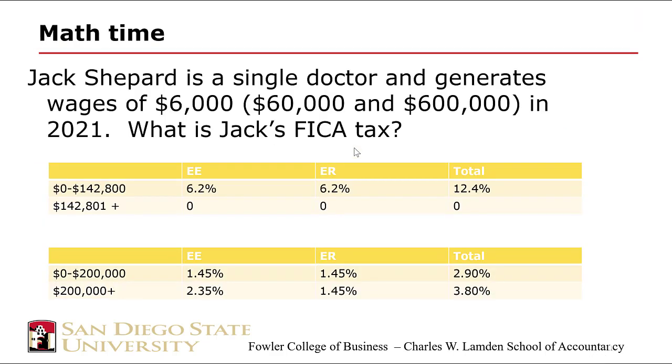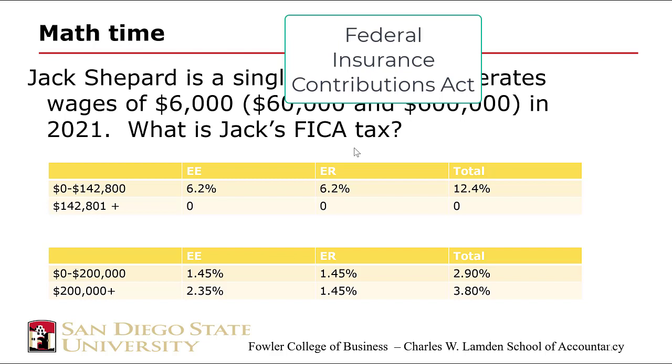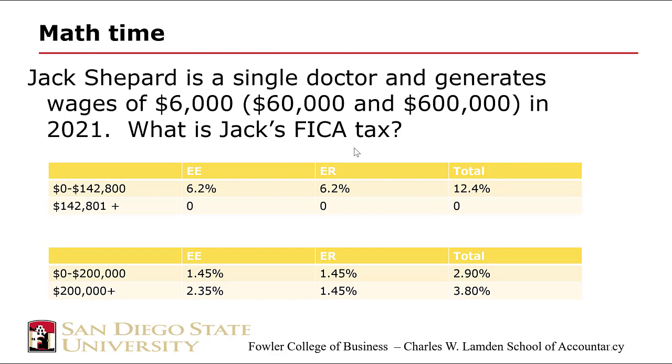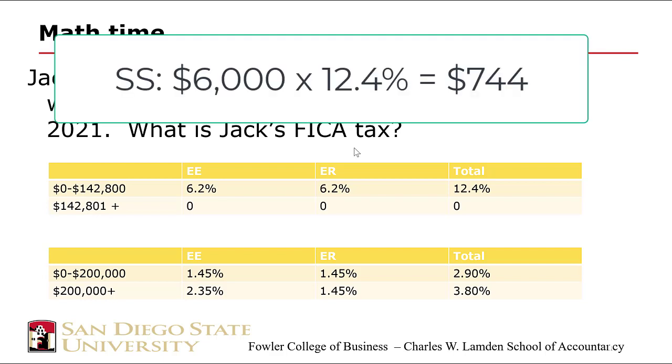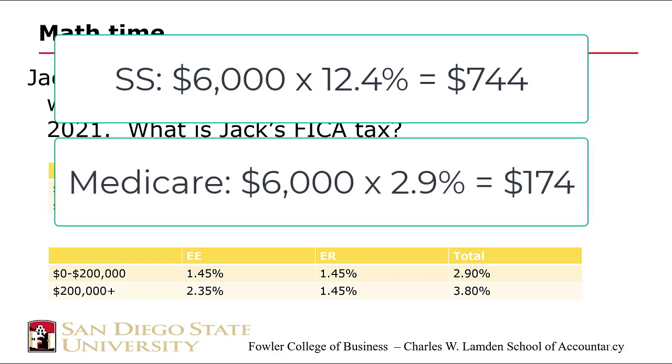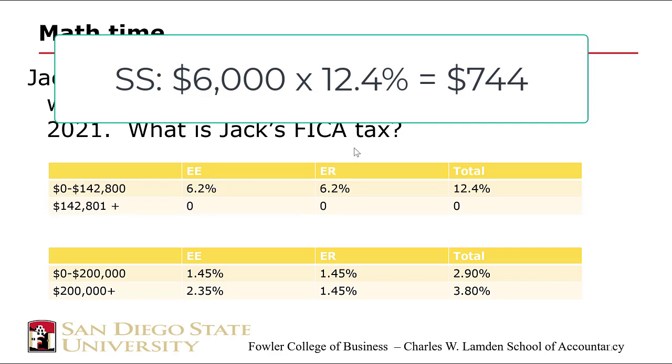So Jack Shepard is a single doctor, generates wages of $6,000 in 2021. What is Jack's FICA tax? FICA is another term for the combined Social Security and Medicare tax. I don't even remember what FICA stands for anymore. If he makes $6,000, it's a fairly straightforward calculation. We're going to take $6,000, multiply it by 12.4% for Social Security. And again, that's the employer's and the employee's share together. And Medicare is a flat 1.45% because $6,000 is so much below either of those thresholds.